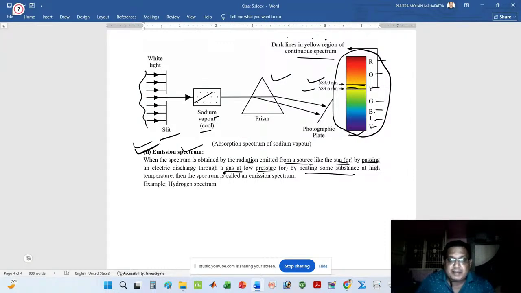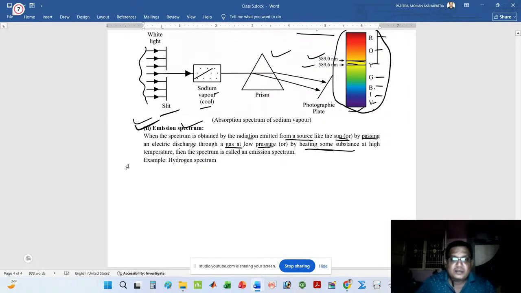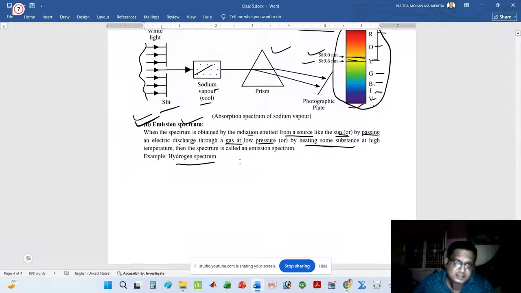Emission spectrum can be formed by passing electricity through a gas at low pressure, or by heating some substance at a high temperature. Then such a type of spectrum will form. An example is the hydrogen spectrum. This was all about the previous class.